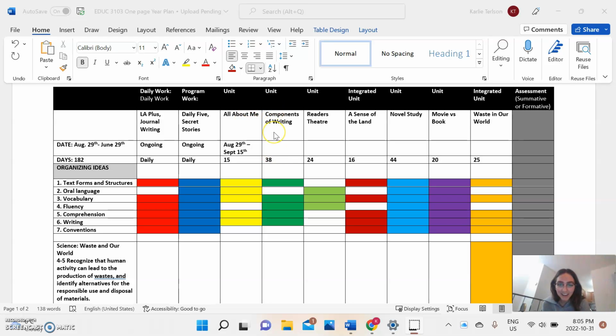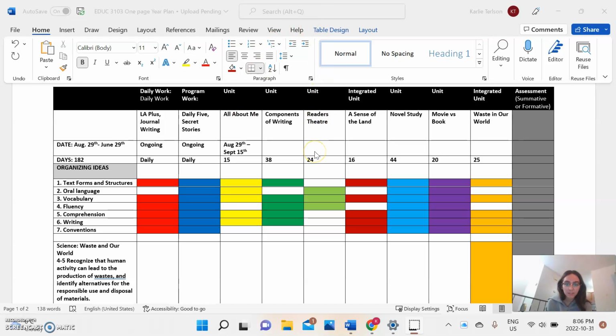Next unit I have is Components of Writing, and that one is pretty straightforward. Components of Writing is working on what students need to know to write a proper sentence, to write paragraphs, intros, all that. And to do that, they need to know text forms and structures, vocab, fluency, comprehension, writing, and conventions. I left out oral language for that because they're just doing writing.